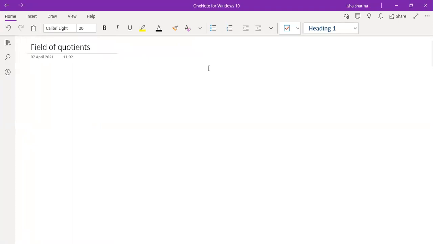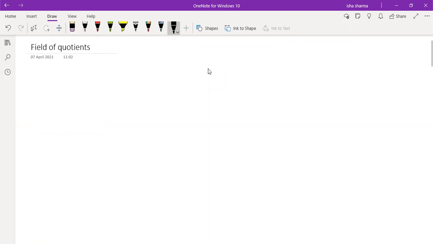Okay, yes. So last time I defined field of quotients. So what was field of quotients? If you have an integral domain, let me just give you the recall of the field of quotients.